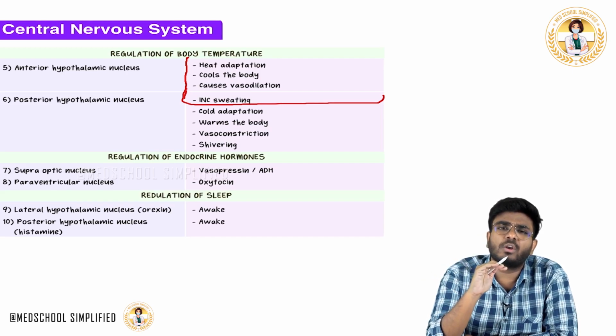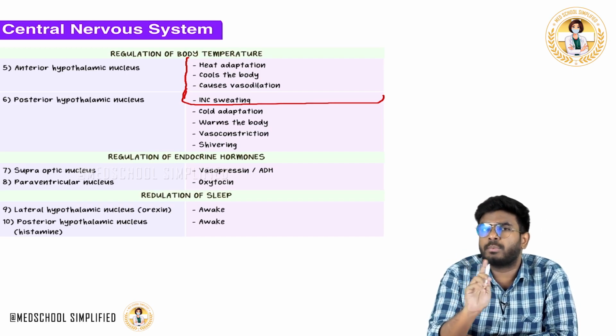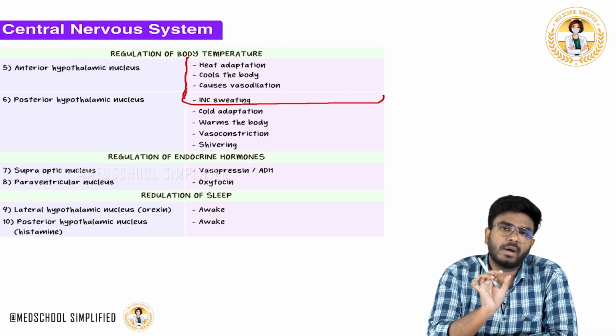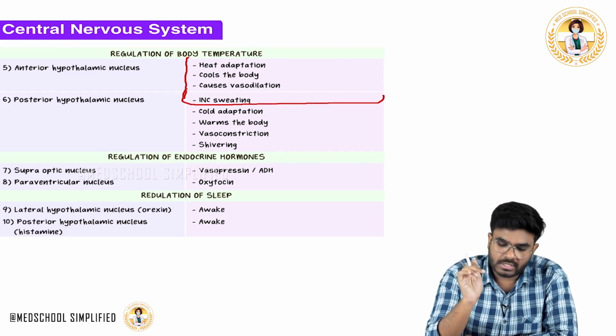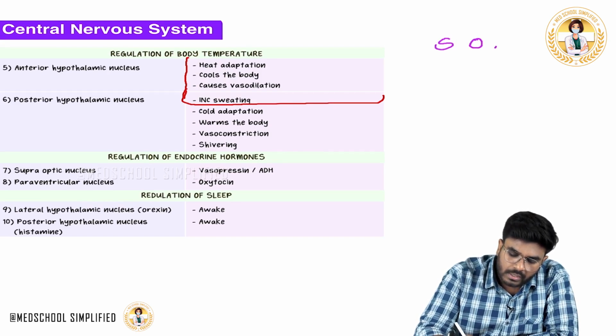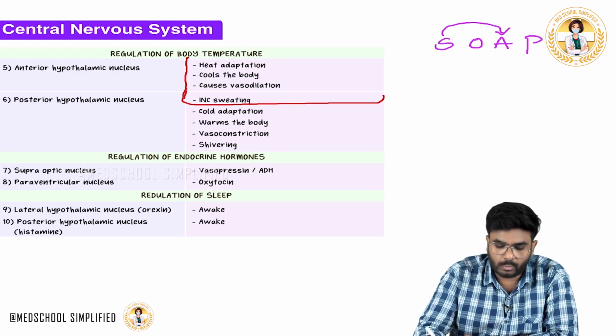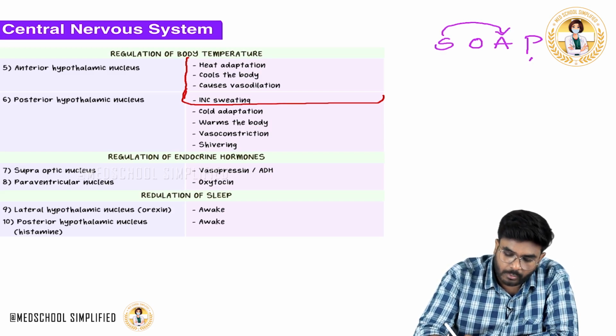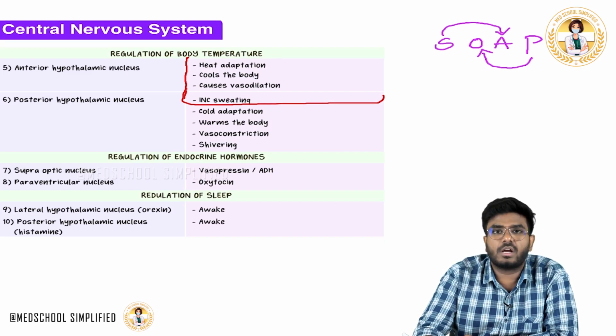For the entire endocrine system, the master regulator is the hypothalamus, no doubt. Here I just want to discuss two important hormones, antidiuretic hormone and oxytocin. The supraoptic nucleus produces antidiuretic hormone, and the paraventricular nucleus produces oxytocin.